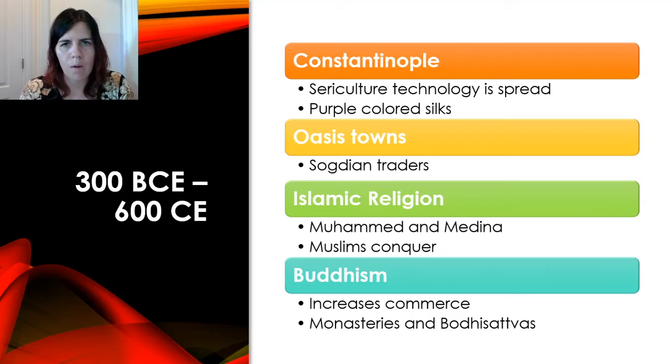It helped increase commerce. There were a lot of monasteries built along the Silk Road routes, and travelers and merchants would stop there to pray, to make donations to bodhisattvas, and to earn merit for heaven so that they could ensure their place in heaven.